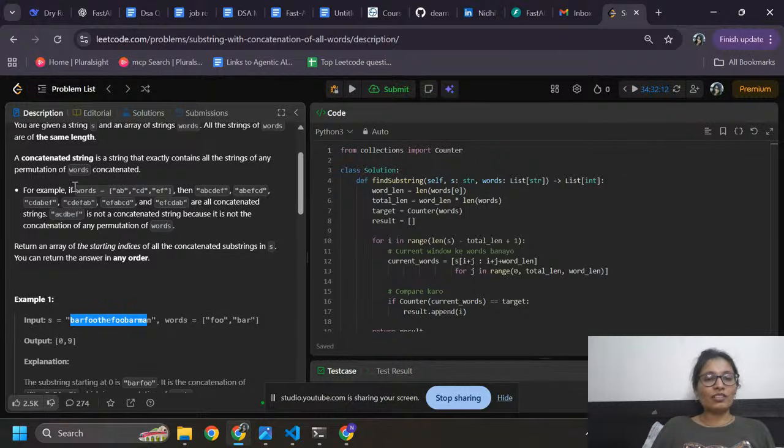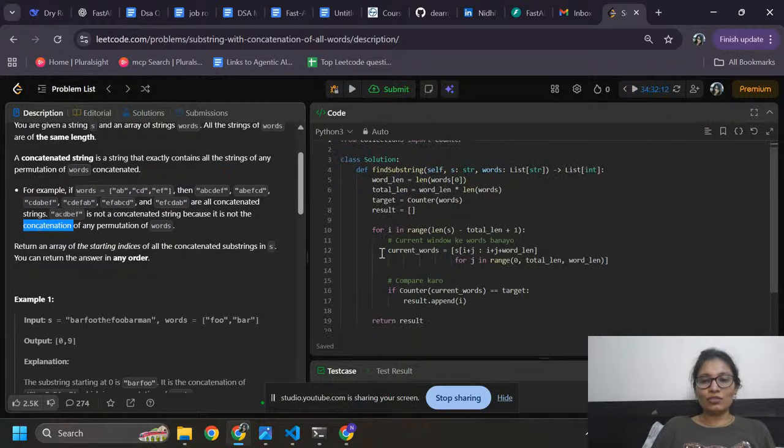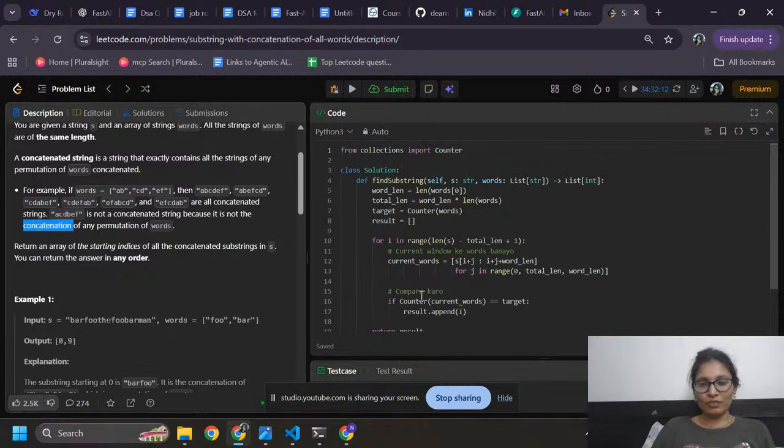Here you can see these are the words, and here abcdef, they all are concatenated strings. And here acdef is not a concatenated string because it is not the concatenation of any permutation of the words. This is the solution I already have, because I already solved this problem.